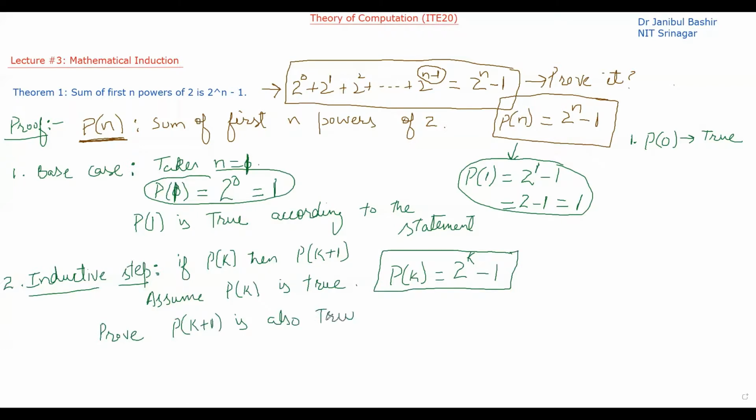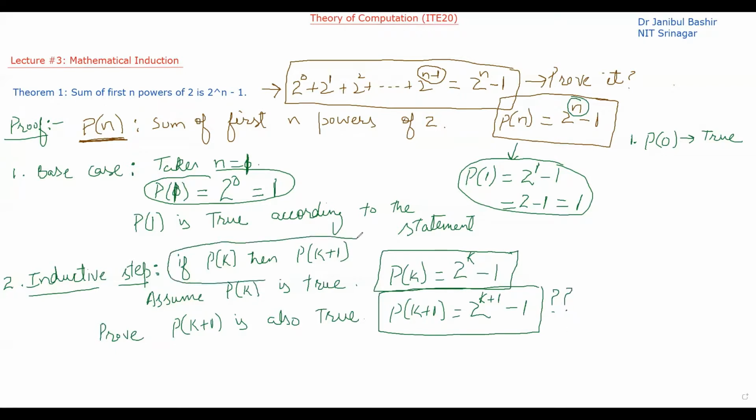So what is P(k+1)? P(k+1) is equal to 2 raised to the power, so instead of n we have k+1, so it will be k+1 minus 1. Or we can write it, so let's keep it like this. So this particular thing we have to prove. If we are able to prove this, then this particular statement is also true.